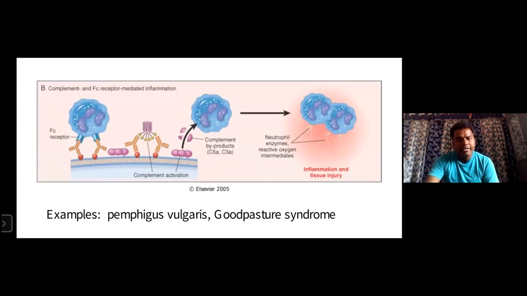And we see the FC receptor, this antigen, the foreign body, the antigen antibody complexes, and complement activation takes place. In the other case, complement activation attaches to the foreign body, and neutrophil enzymes give reactions to kill the foreign bodies, causing inflammation and tissue injury. For example, pemphigus vulgaris and Goodpasture syndrome are also formed.